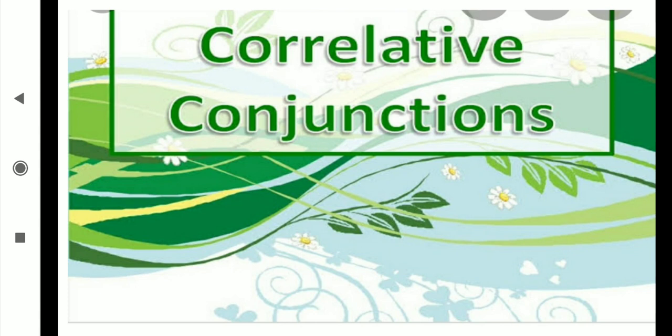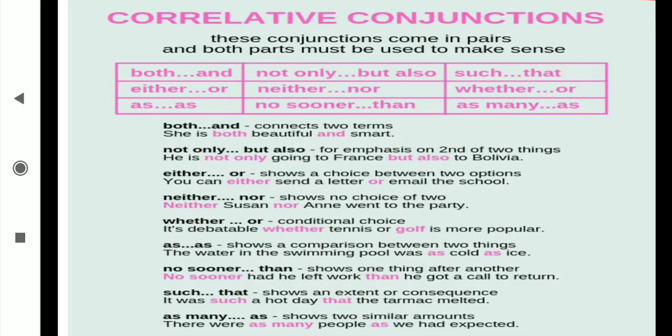Those conjunctions are called subordinating. The third conjunction is correlative. Correlative means those always come in pairs, like not only but also. These conjunctions come in pairs and both parts must be used to make sense, and both are very useful.